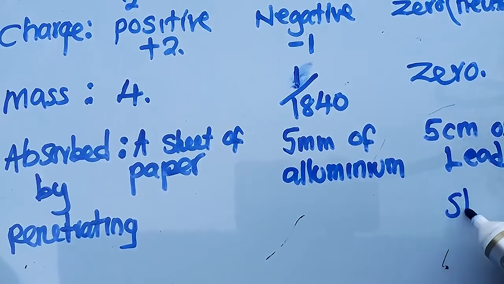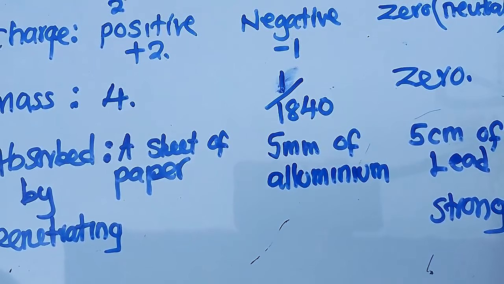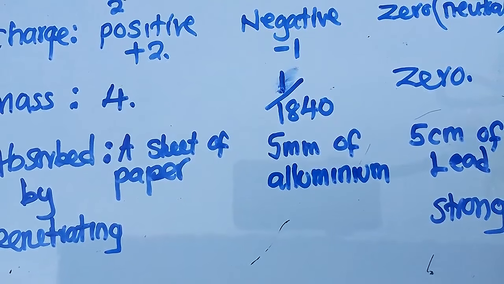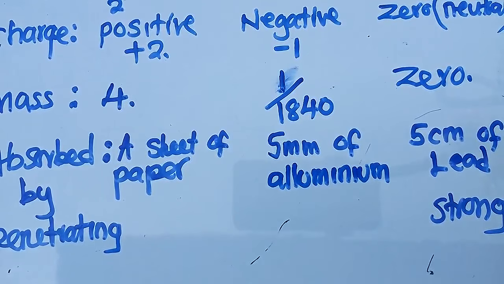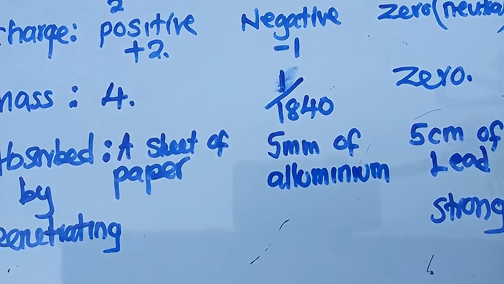This one is very strong. A gamma ray has the highest penetrating power. Gamma rays can cause cancer, so whenever a person exposes themselves to gamma rays, they can develop cancer.